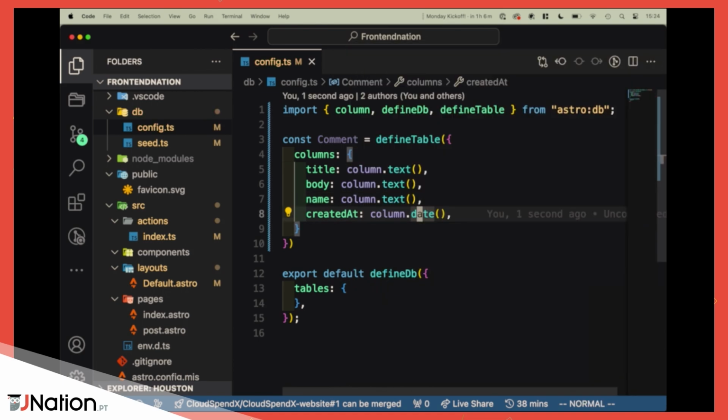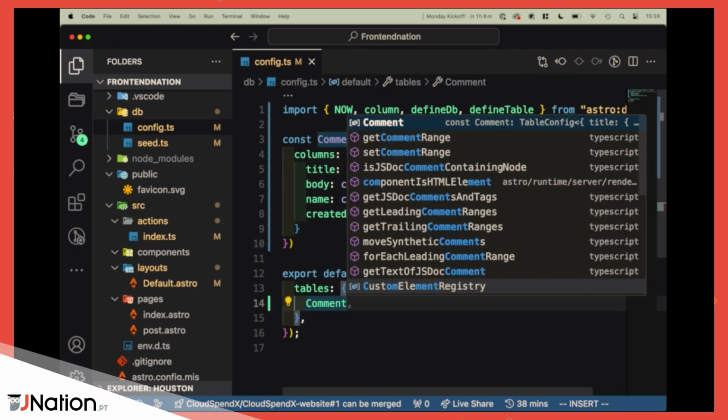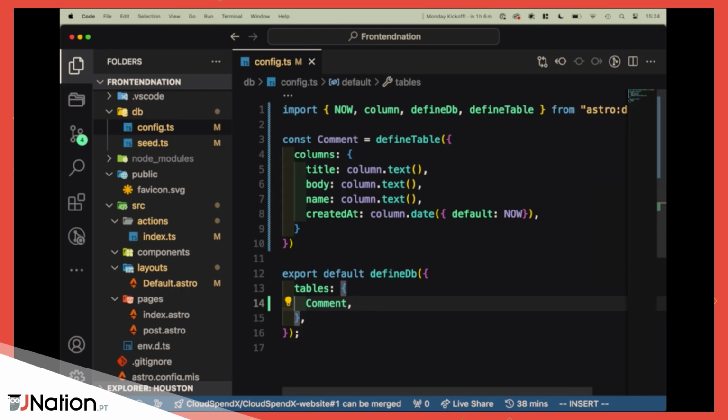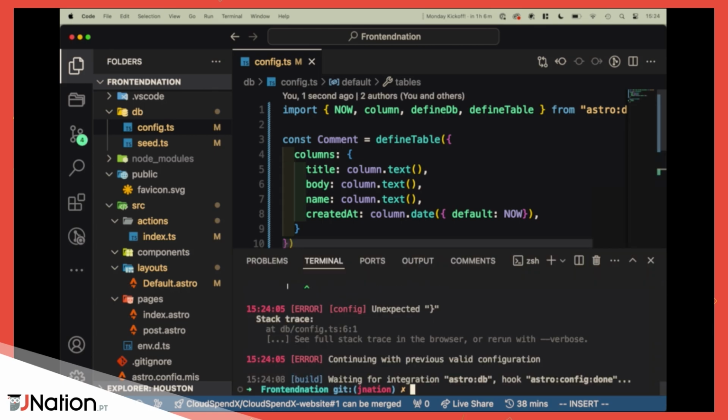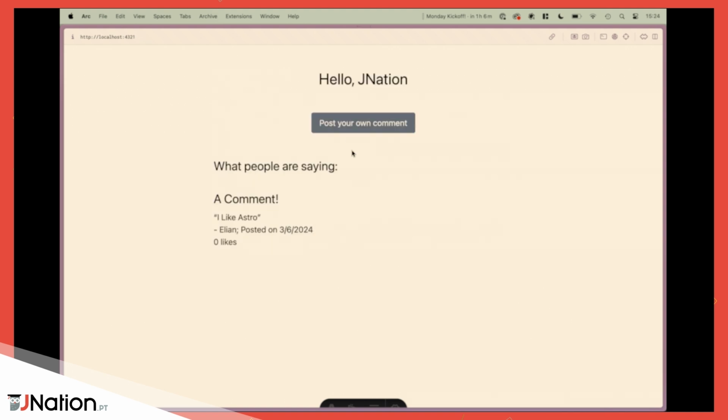But also in this created at, we probably want that to be automatically filled with a default. So let's do default, and not now, but now that we import from AstroDB, which will be the local server time of the server. That makes sense. So let's import that in our actual tables. So we now have a comment in our database. Cool. Let me start the dev server here so that we can actually use something.